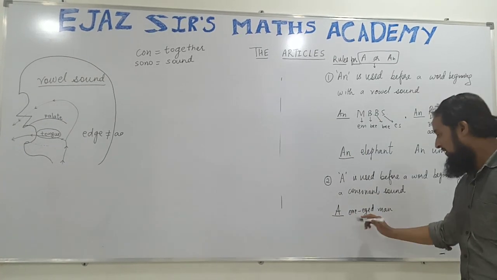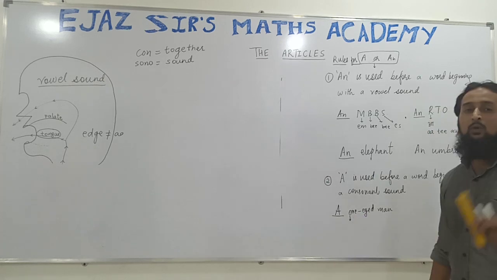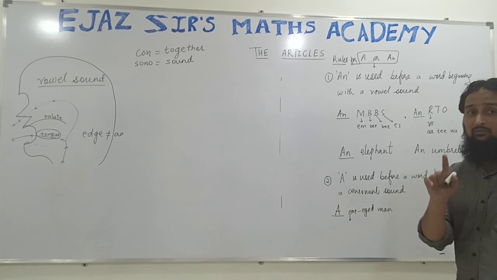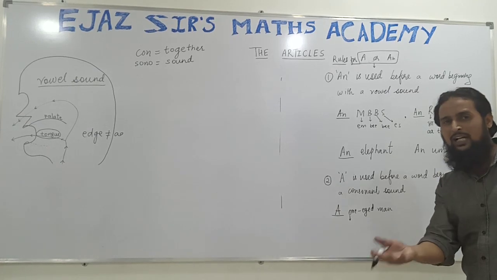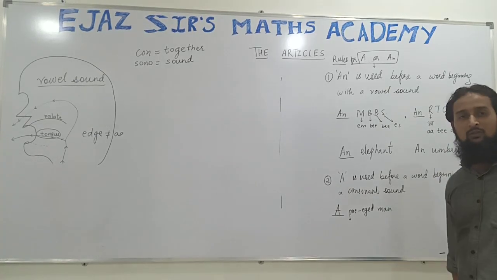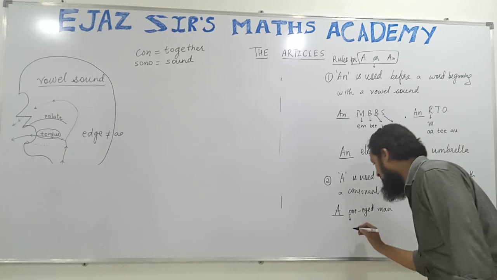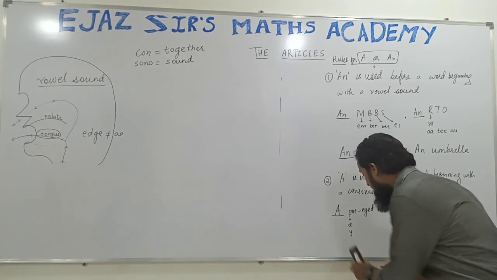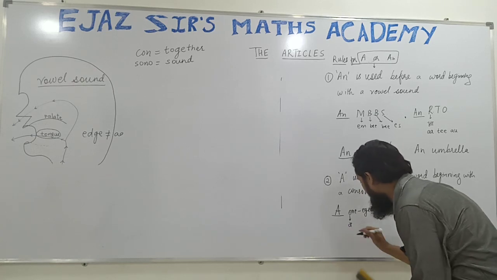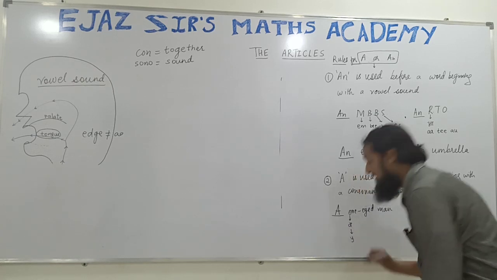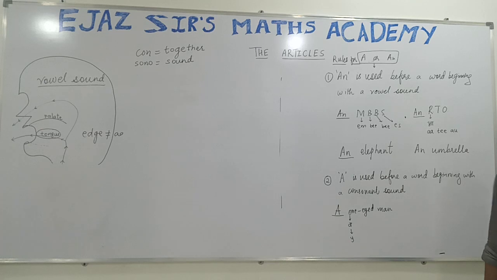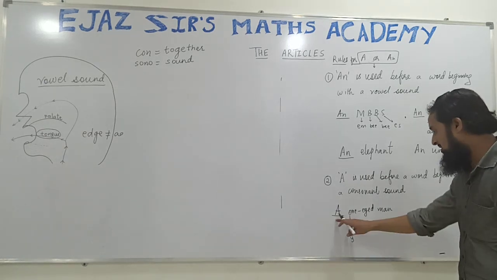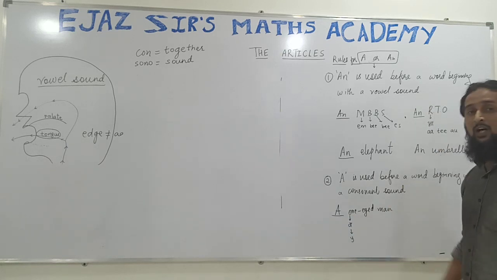You will say, no sir, it is a vowel. No, it is not a vowel sound here. The letter is a vowel, but it is not a vowel sound. Here it represents a consonant sound. Why? It is producing the sound of the semi-vowel Y. Y is a semi-vowel and it is treated as a consonant most of the time. So it's a one-eyed man.